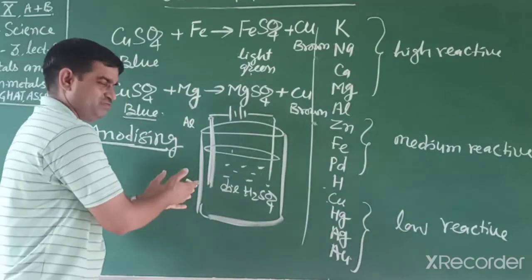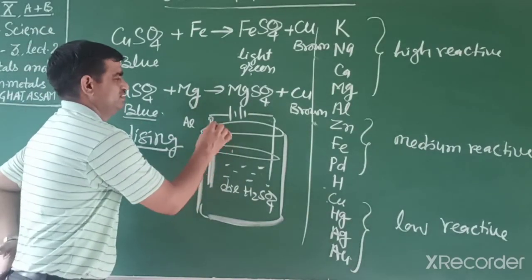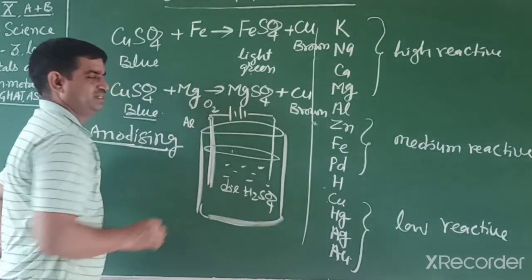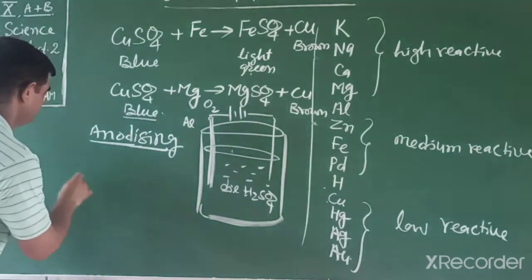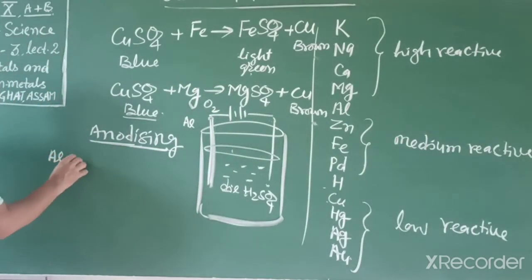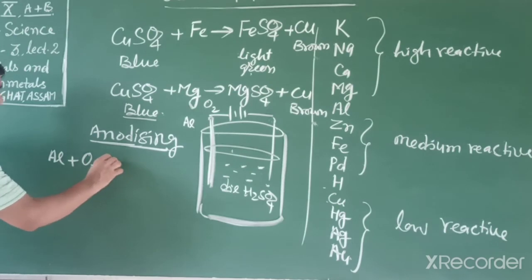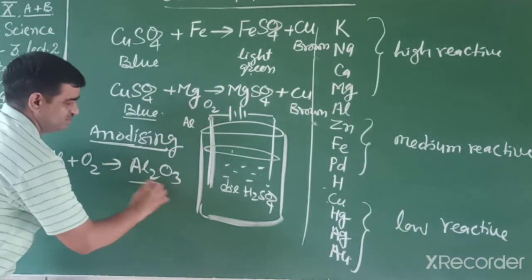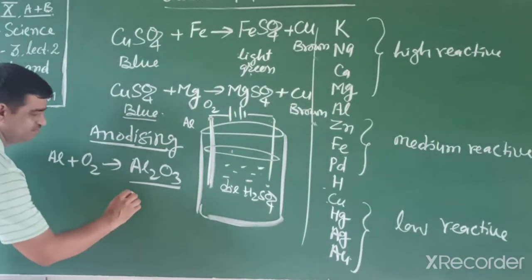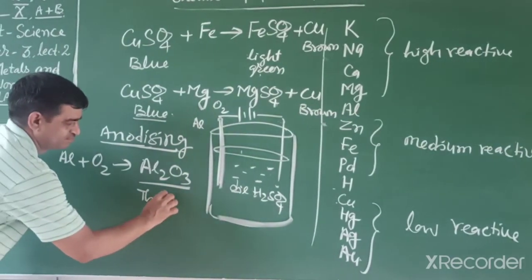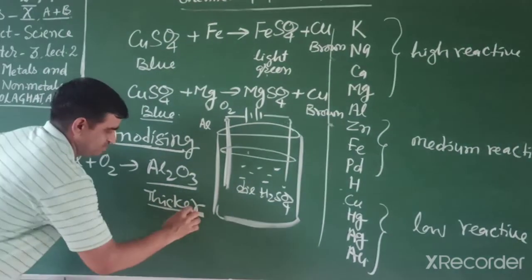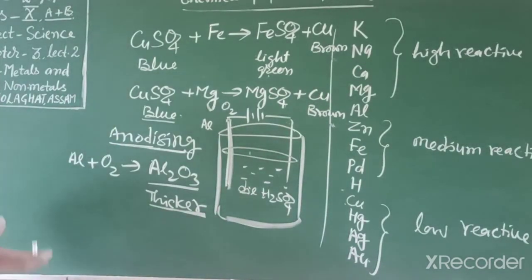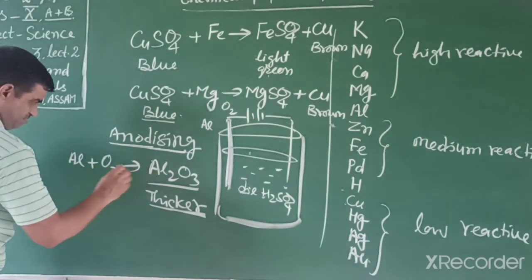At the anode, oxygen gas is released. When oxygen gas is released, it reacts with aluminium and converts into aluminium oxide. That is a thicker layer. That thicker layer gives an attractive finish to the aluminium articles. So that process is known as anodizing.